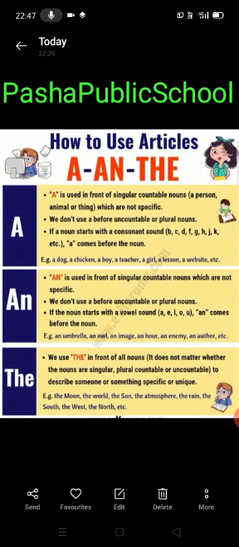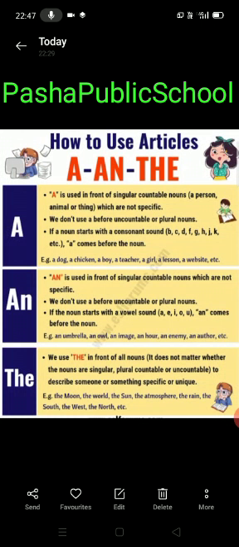Now an is used in front of singular countable nouns which are not specific. We don't use an before uncountable or plural nouns. If the noun starts with a vowel sound a, e, i, o, u, an comes before the noun. For example, an umbrella, an owl, an image, an hour, an enemy, an author, etc.